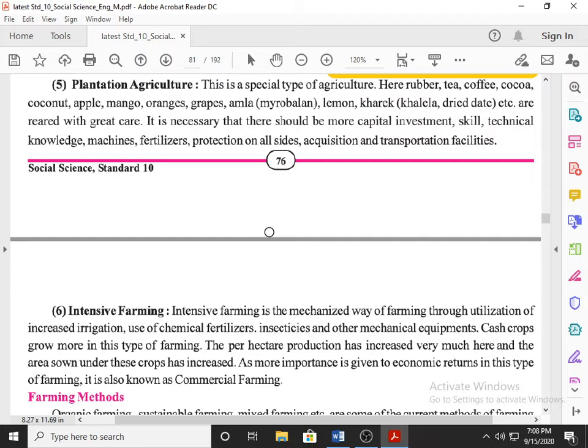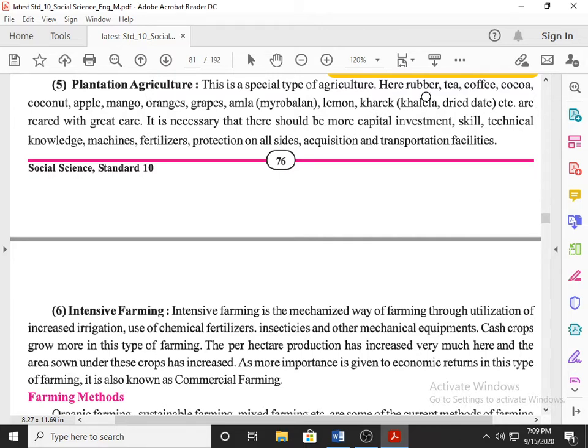Here rubber, tea, coffee, cocoa, coconut, apple, mango, orange, grapes, amla, lemon, kharek are reared with great care. See, plantation agriculture means such agriculture where it is very special. You require separate care. You require skill. I repeat the crops and then I will tell you why it is special.